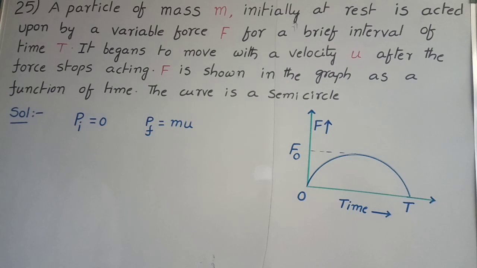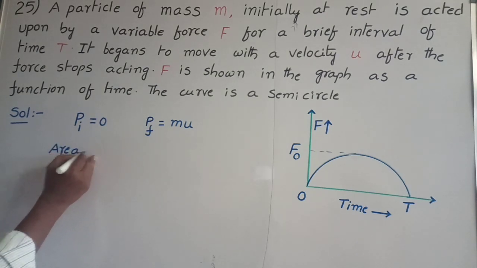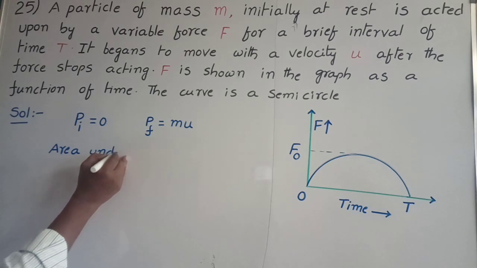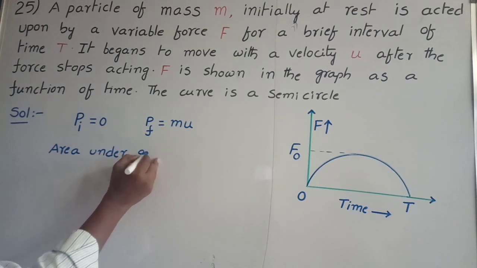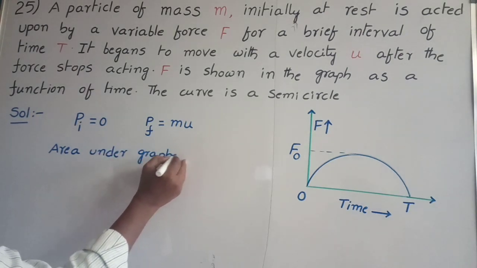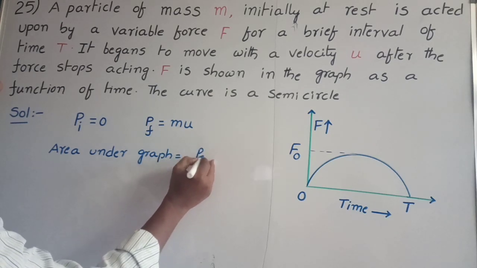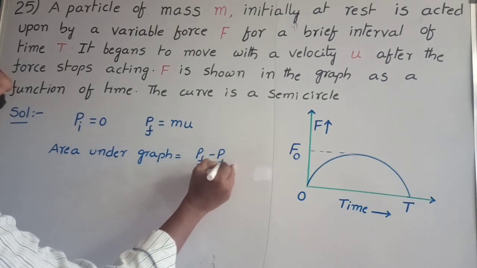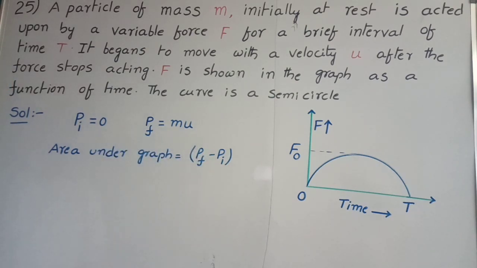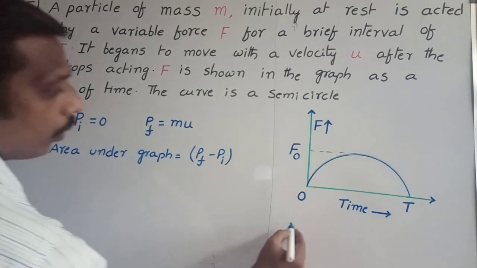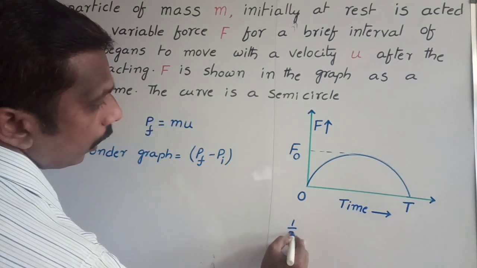In this graph they have given the force-time graph. Area under the force-time graph gives the change in momentum. So area under the graph is equal to P final minus P initial. Here, this graph is in the shape of a semicircle. Area of the semicircle is half pi r square.